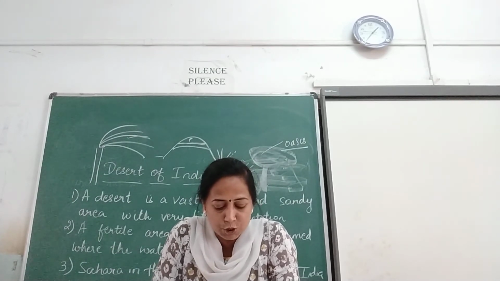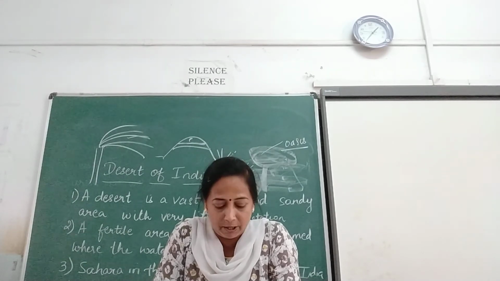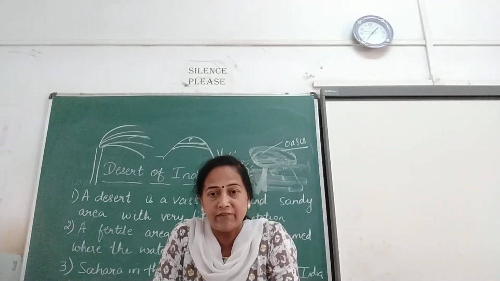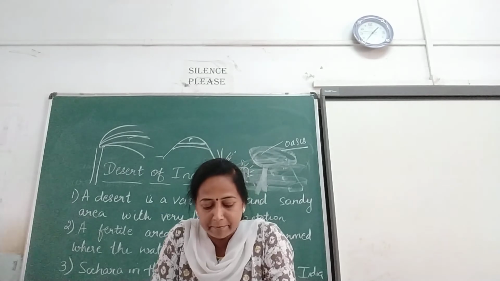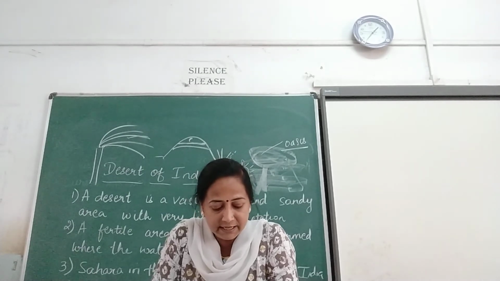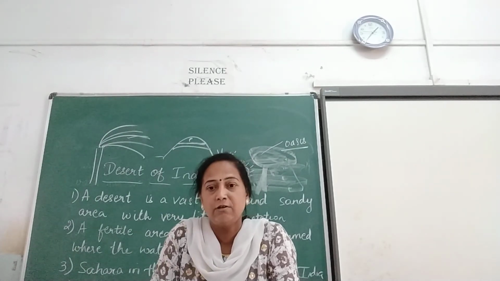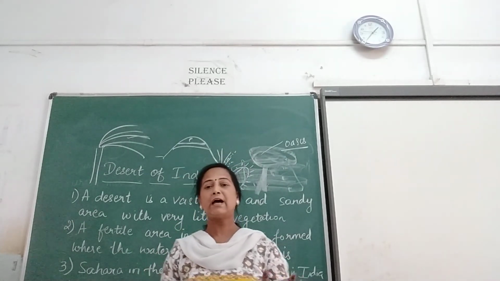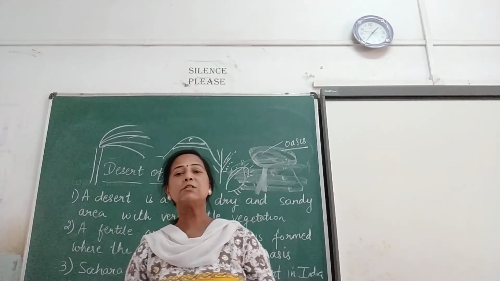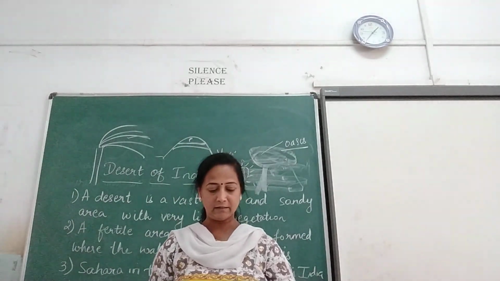The western coastal plains, western parts of the Western Ghats and northeastern states receive heavy rainfall. So the rainfall is very, very heavy in these places. And Mawsynram in Meghalaya receives the highest rainfall in India. So which is the place which receives the highest rainfall? It is Mawsynram in Meghalaya.